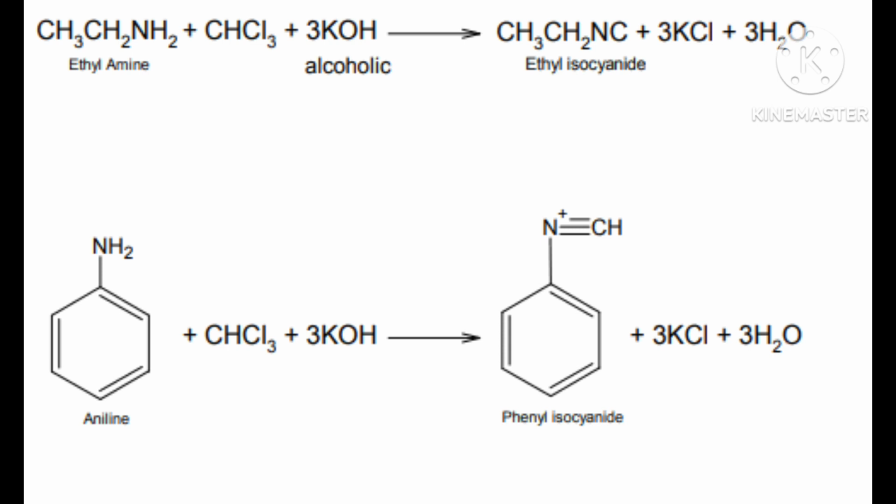Now you can see RNH2 has 2 hydrogen, CH3 has 1 hydrogen, and 3 KOH has 3 hydrogen, total 6 hydrogen, and oxygen is 3 from 3 KOH. 3 KOH means 3 oxygen, hence 6 hydrogen and 3 oxygen will form 3H2O. This reaction is a very important point. So you will get RNC as the first product, 3KCl as the second product, and 3H2O as the third product.